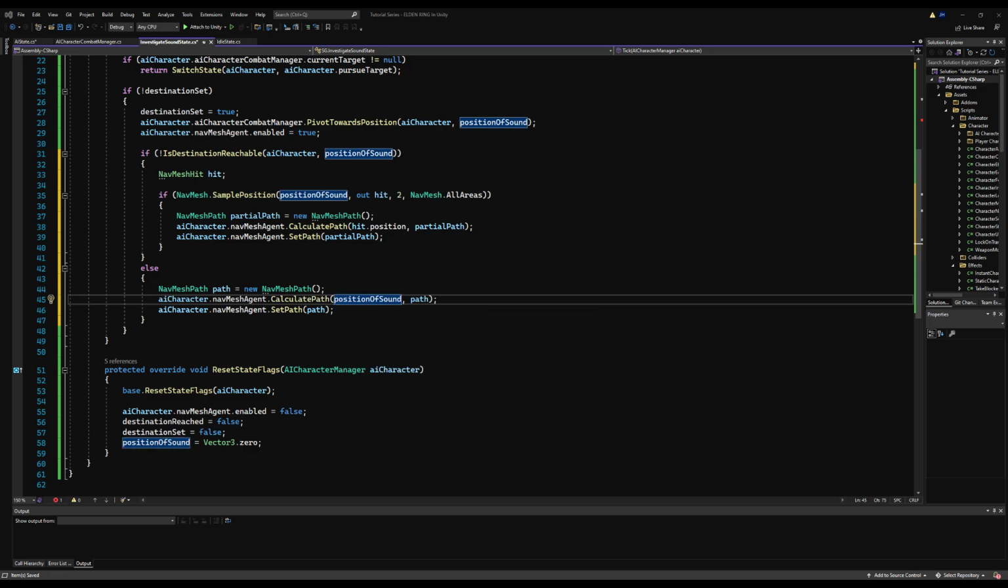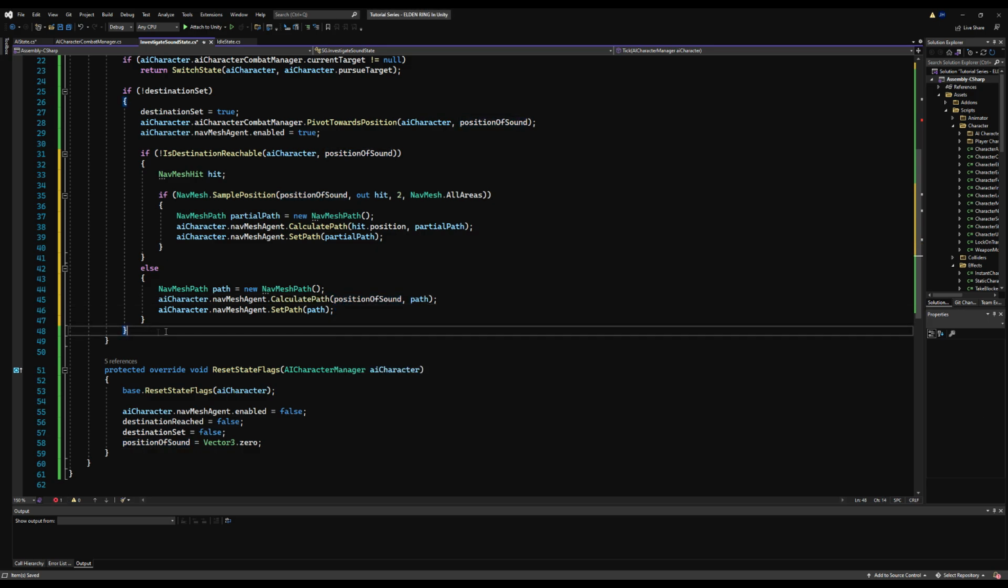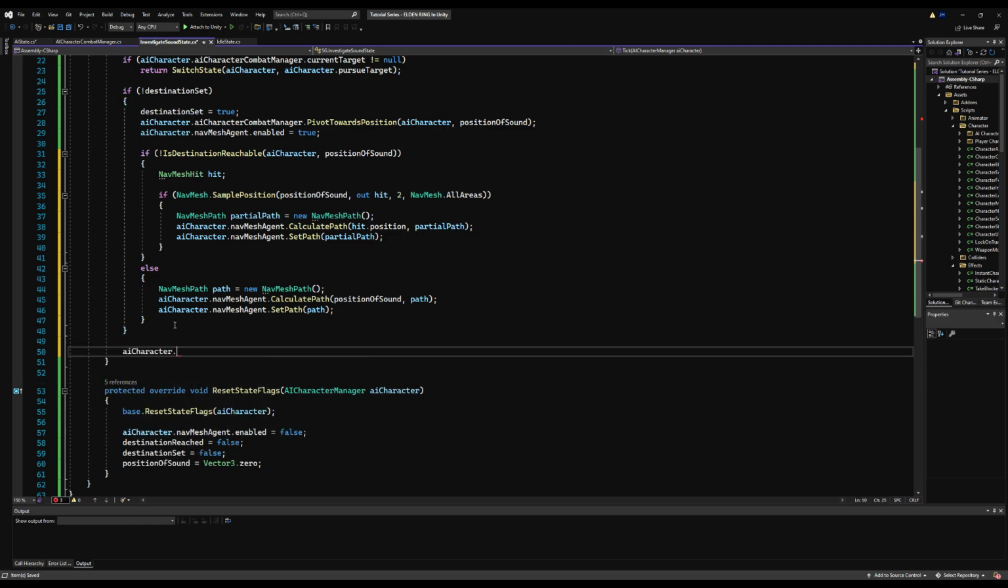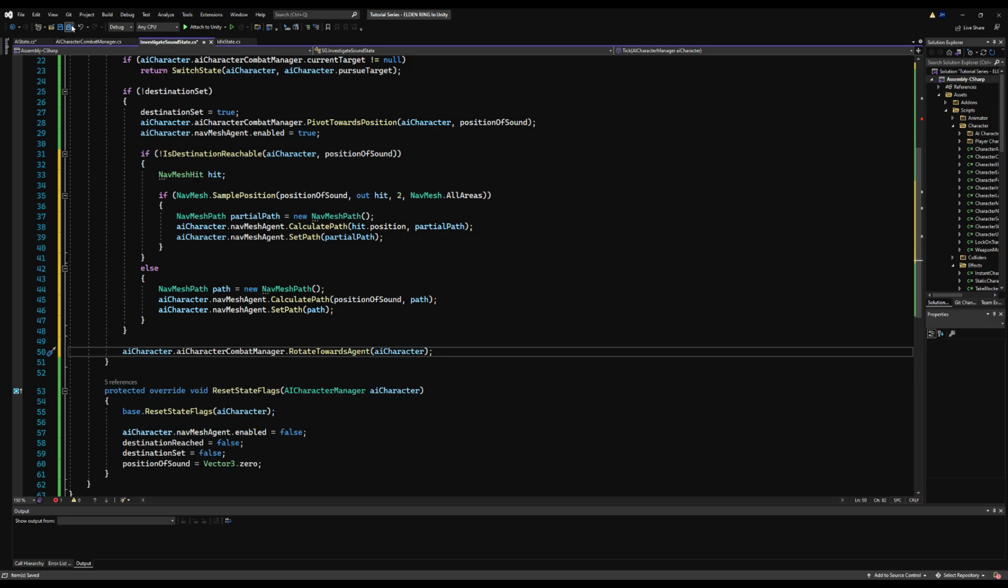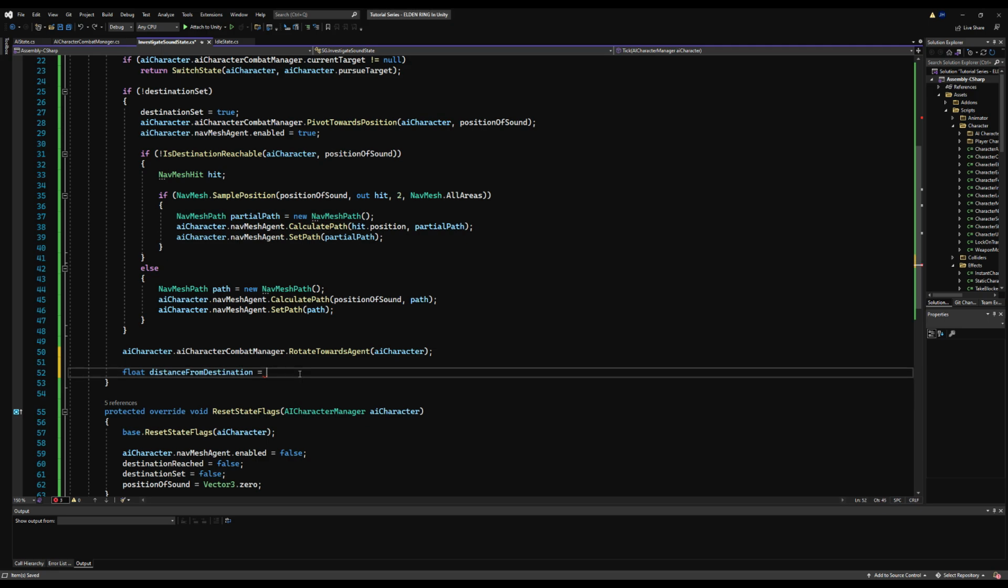Okay, very cool. Now, this should be working, I think. We still have a couple more things to do, though. We're just going to say aiCharacter.combatManager.RotateTowards our navMeshAgent, because the navMeshAgent is, again, rotating to guide our character and how they're walking. And we can keep track of the distance from the destination by making a local float. distanceFromDestination is equal to Vector3.Distance, and we pass our aiCharacter.transform.position and our position of sound.